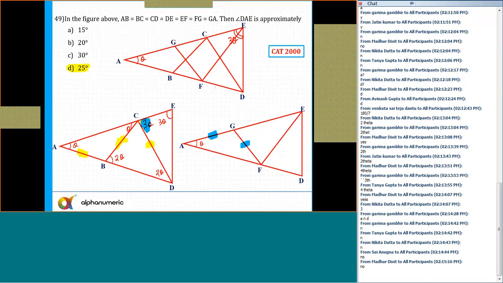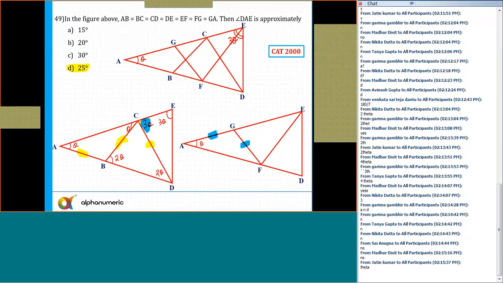So GA and FG are equal. So the two angles, opposite angles will be equal. So this is theta. Angle GFA, GFA is also going to be theta. So write down GFA is also theta.